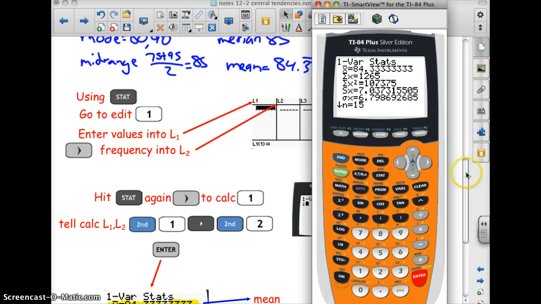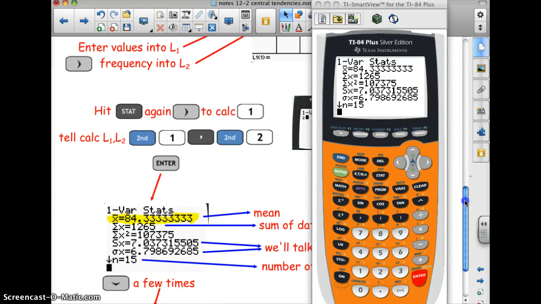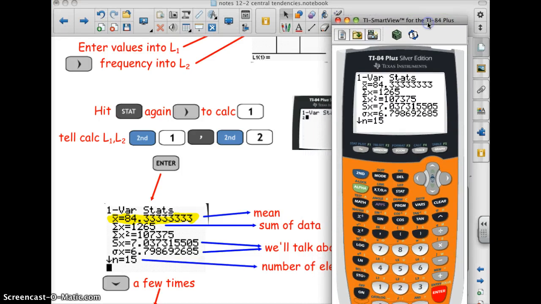I got 84.33333 for the mean. That's what x bar stands for, x with a bar over it. Right here that I've highlighted is the mean. It gives me the sigma x, which is the sum of the data. It gives me the sum of the data squared. And then it gives me these Sx and sigma x, and we'll talk about those soon. And then it gives me the number of elements, n equals 15, on that page.